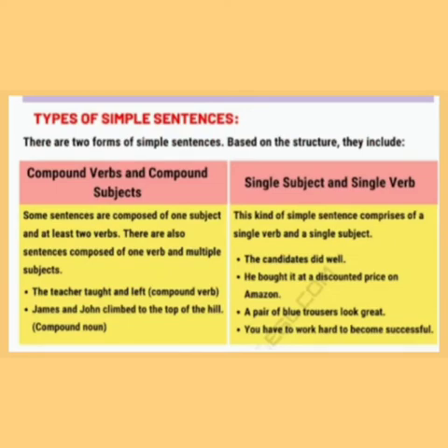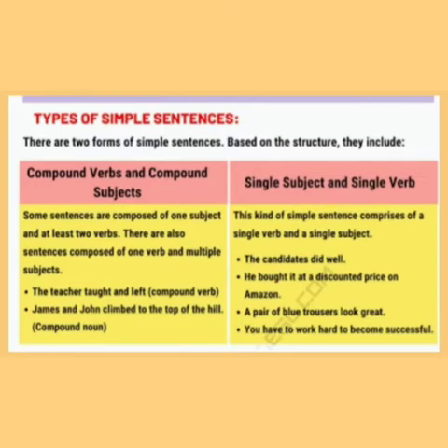Types of simple sentence. There are two forms of simple sentence based on structure. They include compound verbs and compound subjects, and single subject and single verb. Compound verbs and compound subjects: some sentences are composed of one subject and at least two verbs. There are also sentences composed of one verb and multiple subjects.